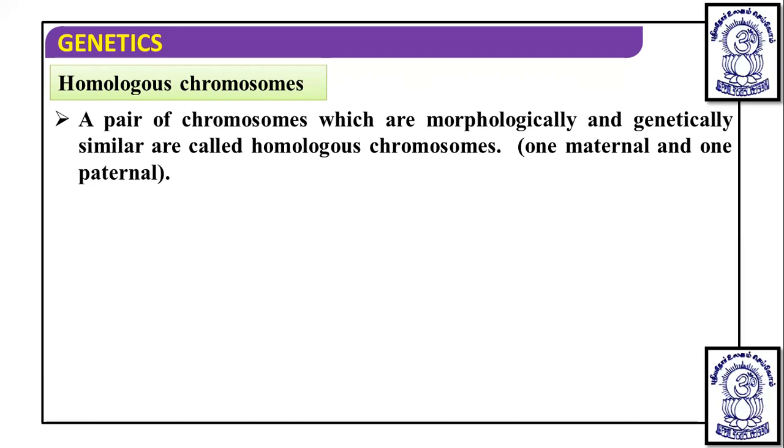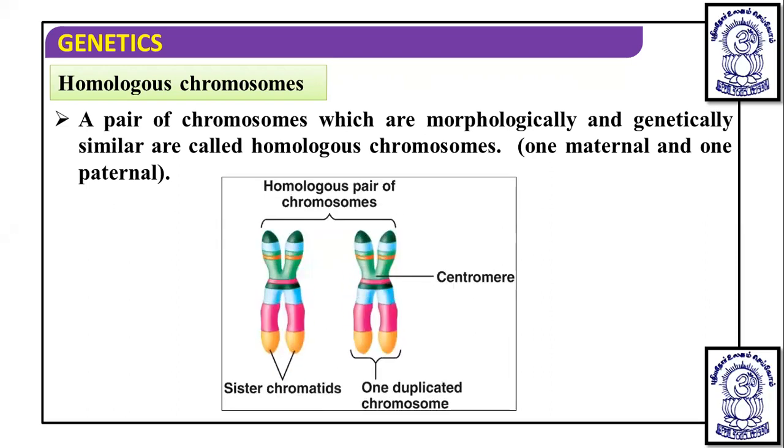So if we talk about any cell of a human body or any organism, if it is diploid, it has chromosomes in pairs. In each pair, one is the maternal or mother chromosome, and one is the father chromosome, and this pair is known as a homologous pair of homologous chromosomes. Both these chromosomes are morphologically and genetically similar.